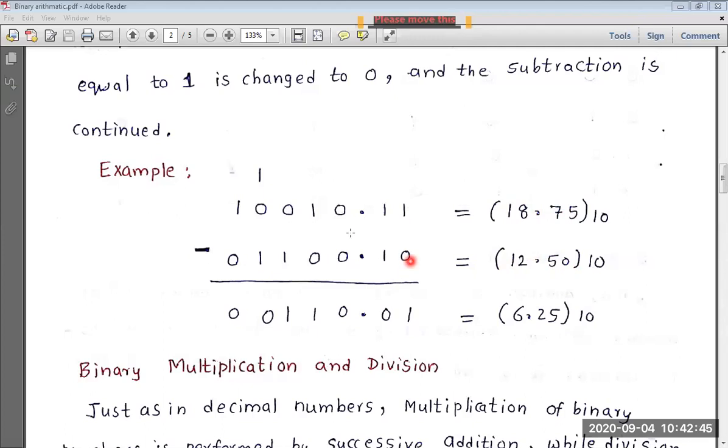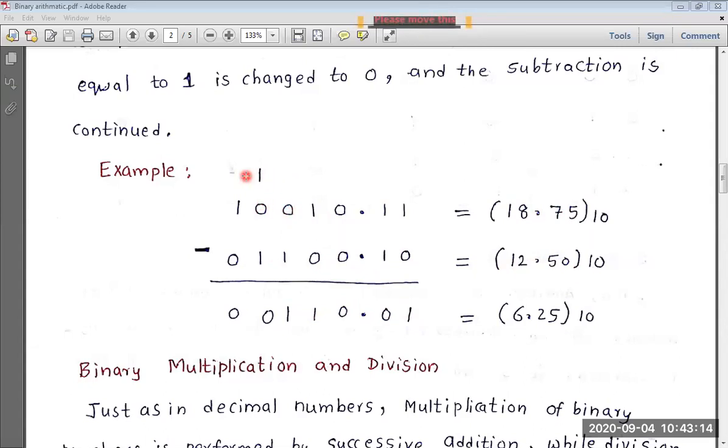Corresponding bits will be subtracted, and if one bit cannot be subtracted from the other, then we have to take a borrow. In this example, 1 minus 0 is 1, 1 minus 1 is 0. And the dot comes down here. 0 minus 0 is 0, 1 minus 0 is 1 itself, and 0 minus 1. Since this 1 cannot be subtracted from the 0, we have to take a borrow. So the borrow comes here.